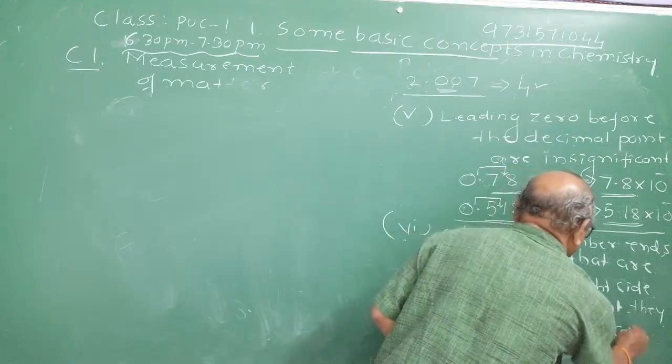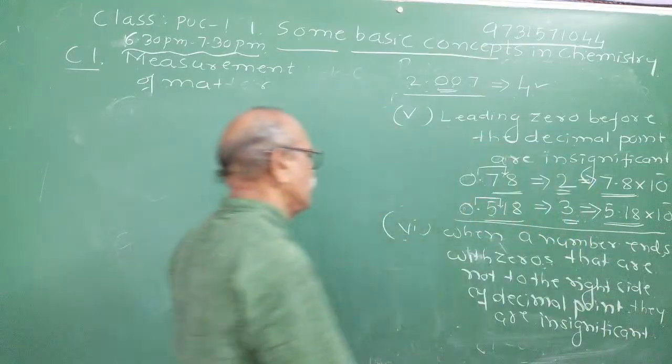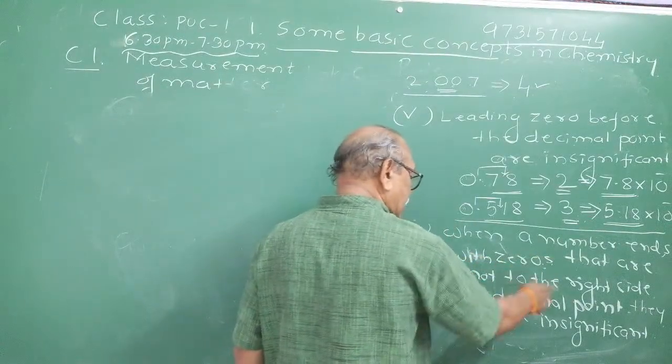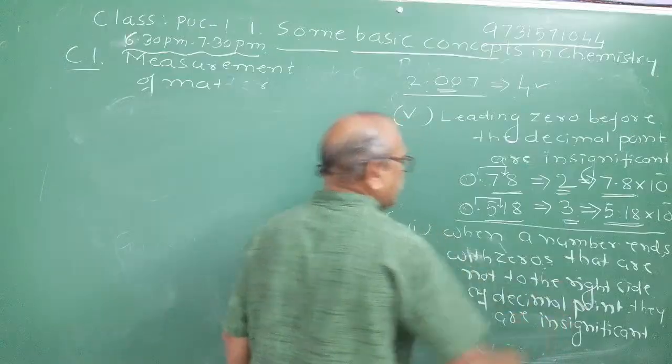Now I will show you with examples. First you note down the law. When a number ends with zeros that are not to the right side of the decimal point, they are insignificant.